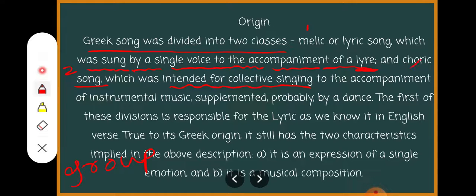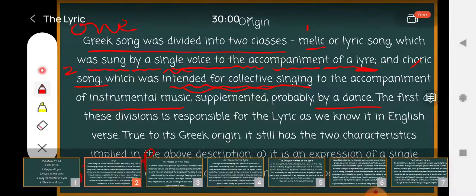And this collective singing was accompanied by instruments of music and supplemented by a dance. So this is the basic difference.